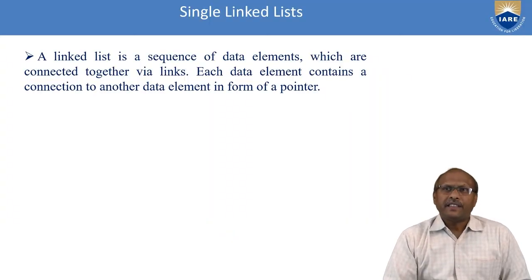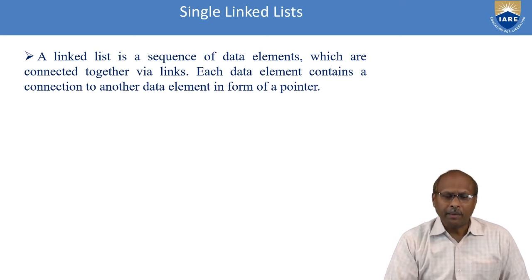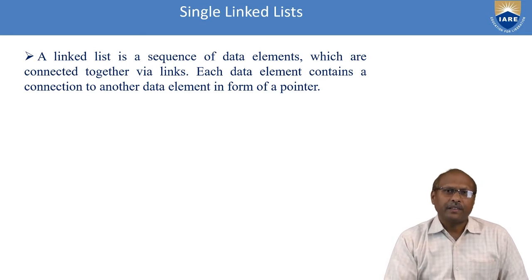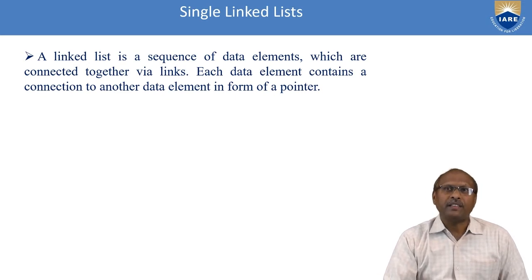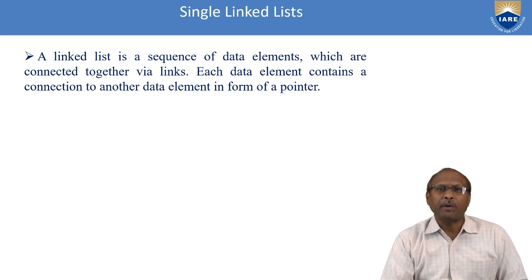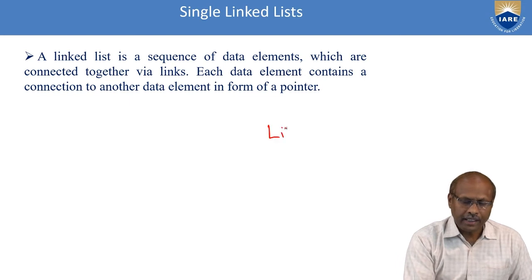A linked list is a sequence of data elements which are connected together via links. Each data element contains a connection to another data element in the form of a pointer. So from the name you can guess it is a list of items which are linked to each other. Whenever you have a set of items of a similar kind of data which are linked to each other, then you can use a single linked list. The single linked list comes under one type of linear data structure. So remember, it is a linear data structure.